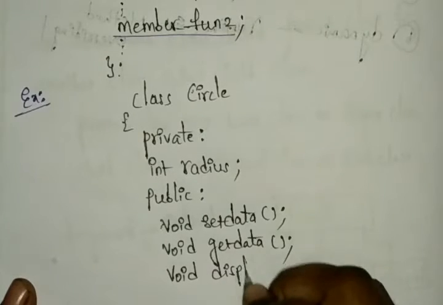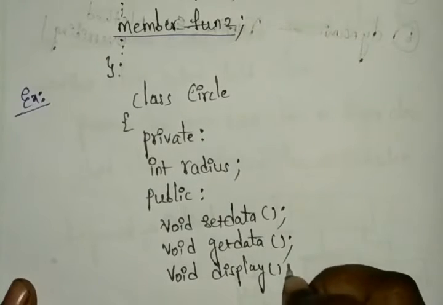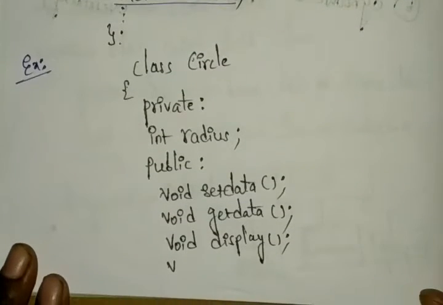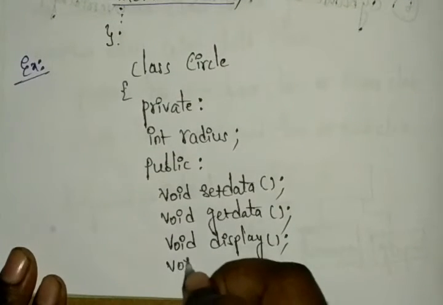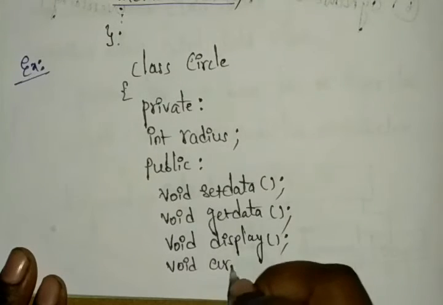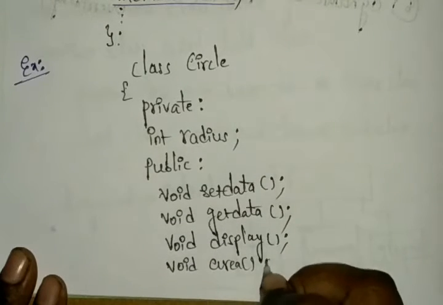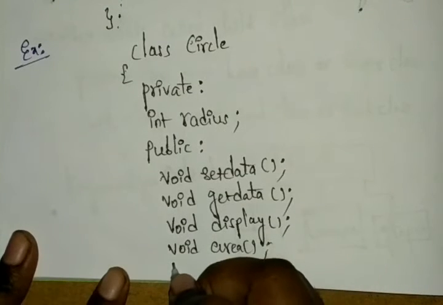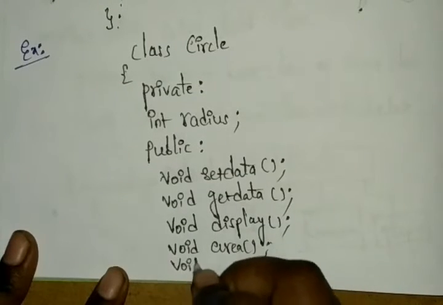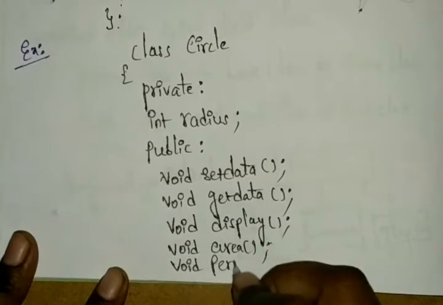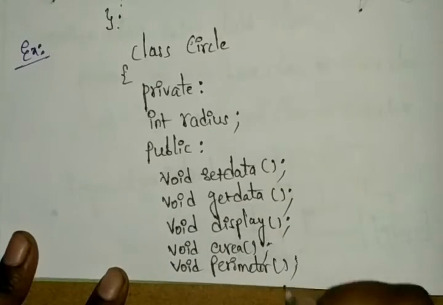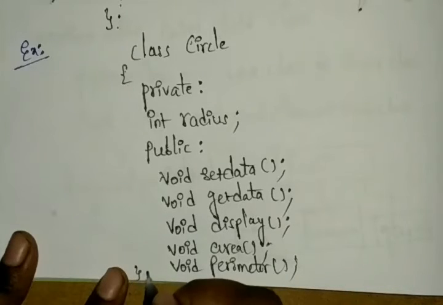This void is our return type here. In our function, void is the return type. And next I am choosing void area. For the circle we are finding the area. And next here I am taking void perimeter. Okay, and then close our class with a semicolon.